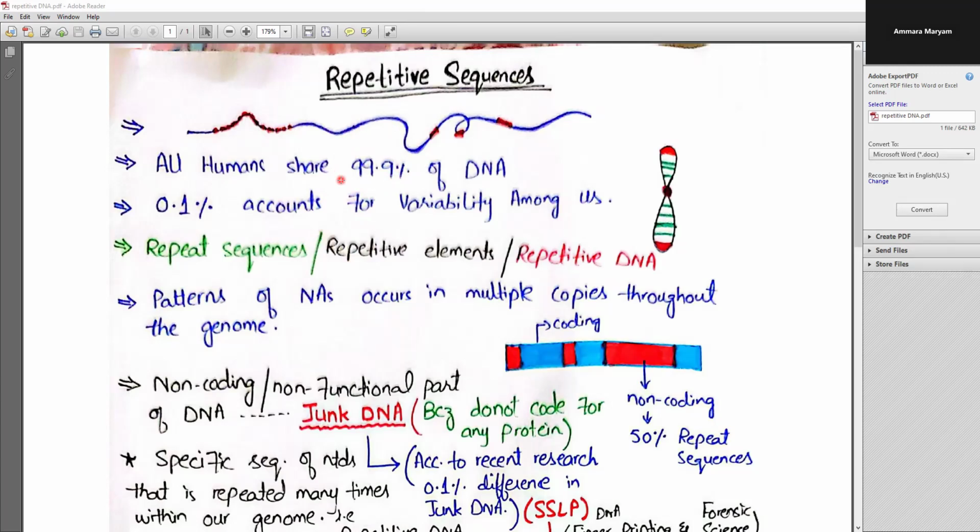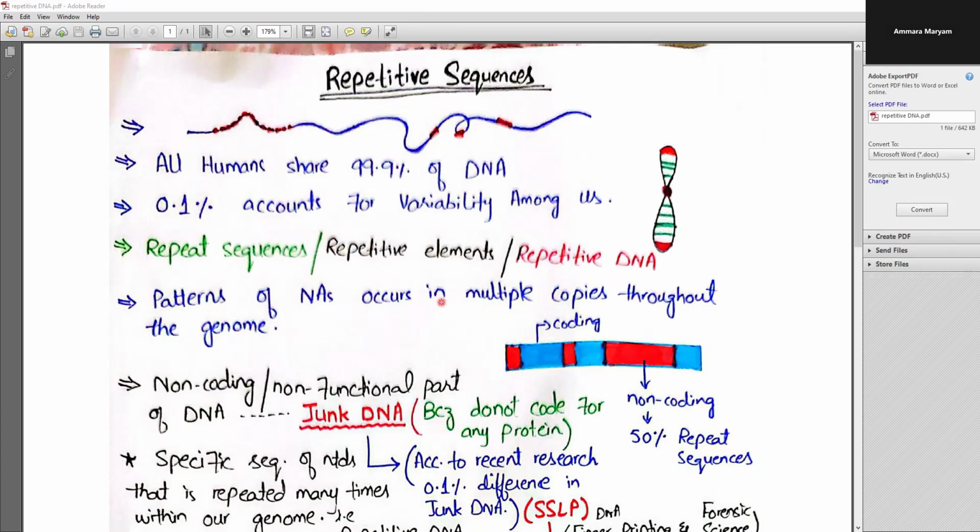So let's try to understand what these repetitive sequences are, what their importance is, and why they are so important. These repeat sequences, also known as repetitive elements, are patterns of nucleic acids that are present in multiple copies throughout the genome.